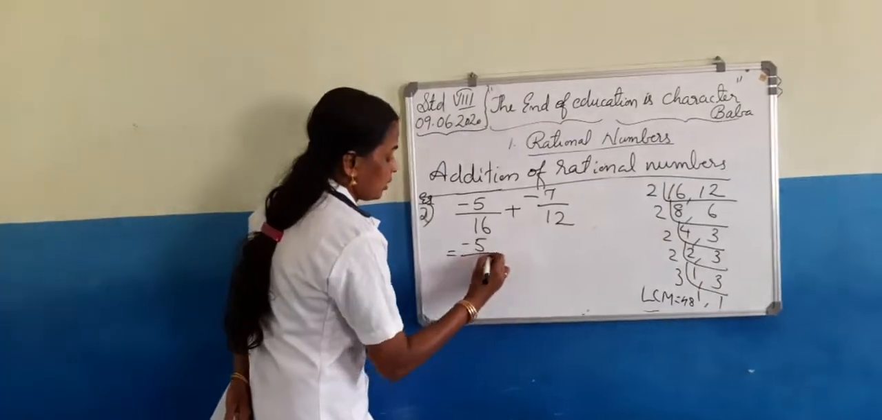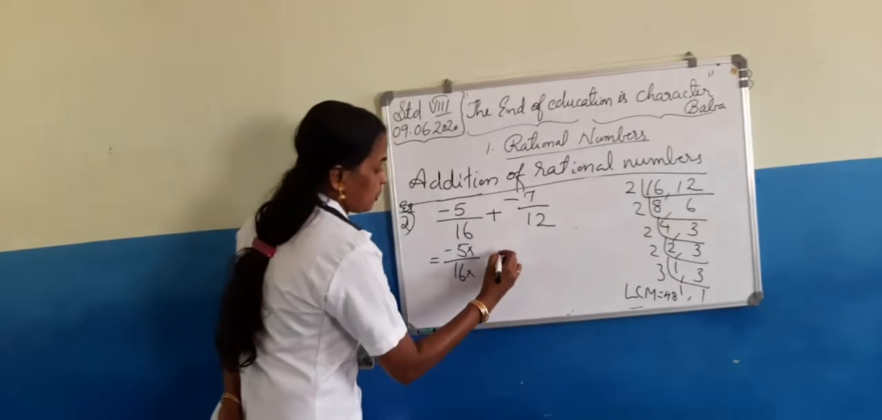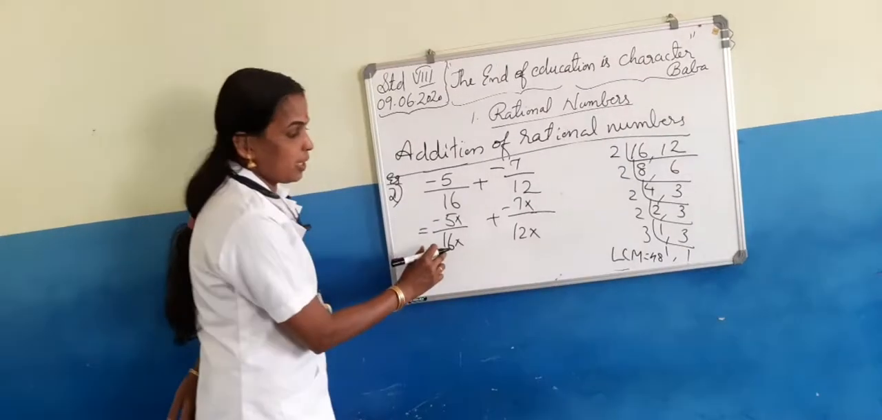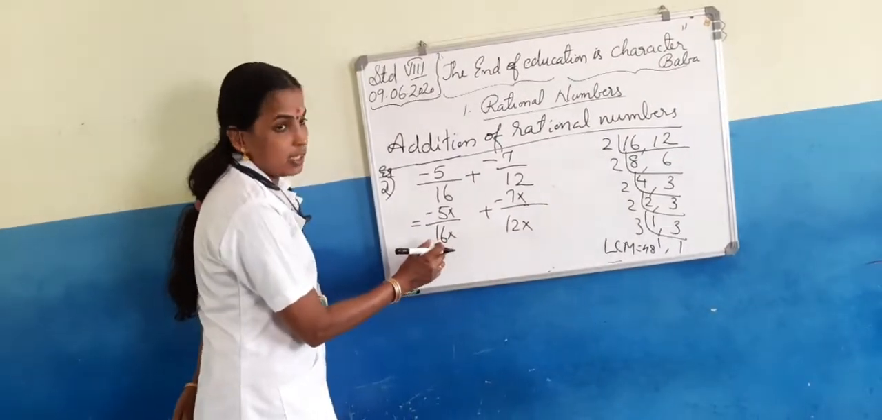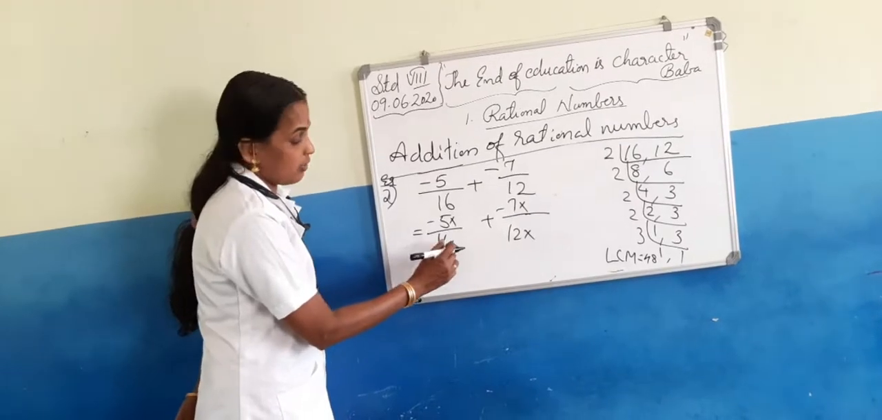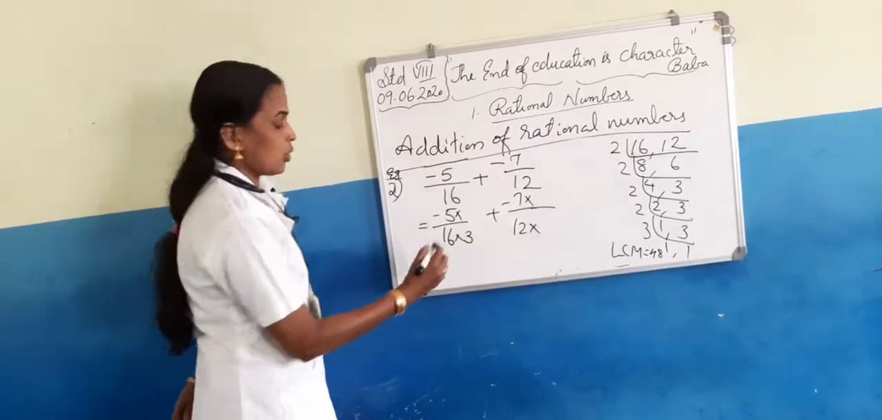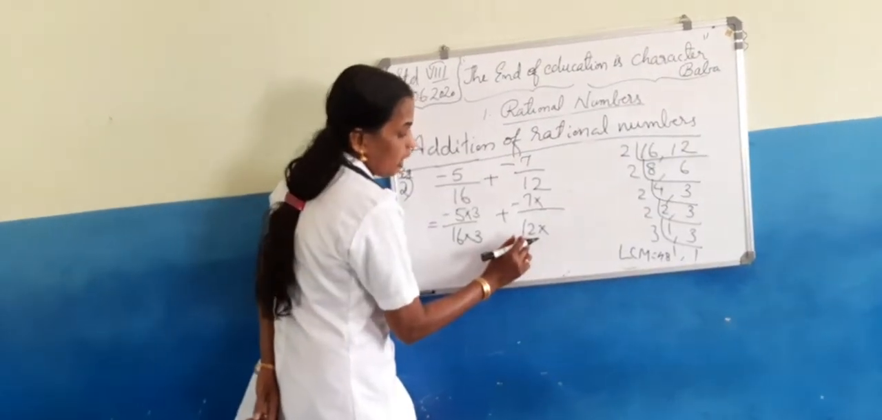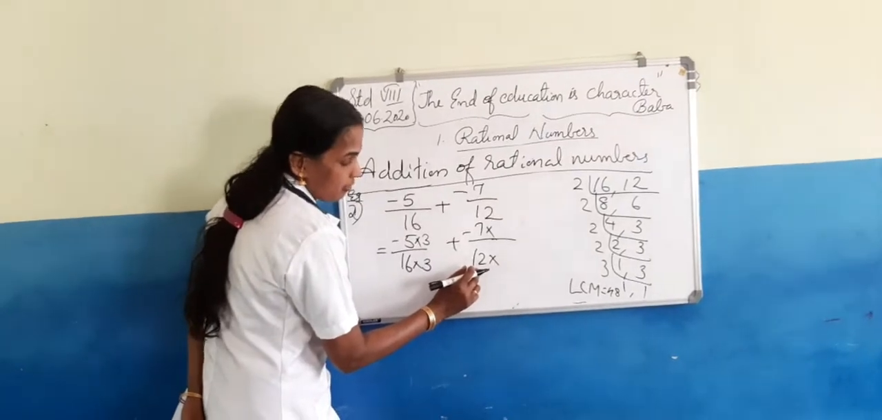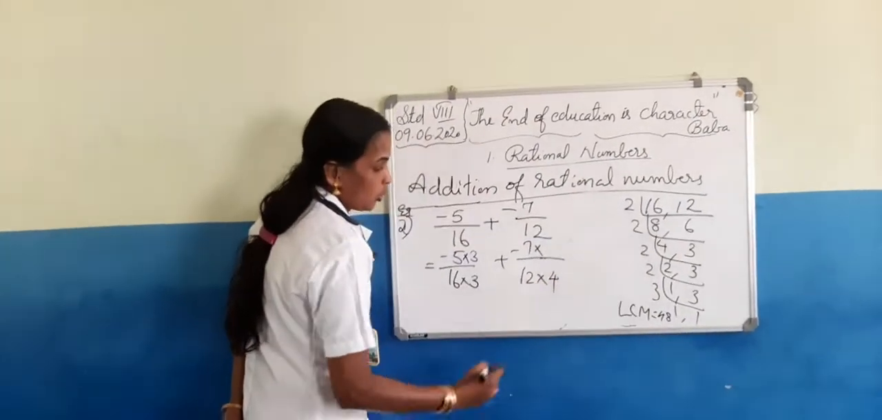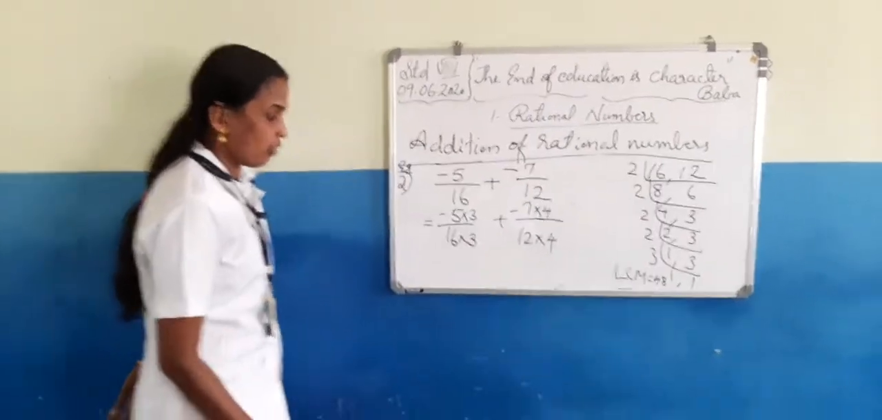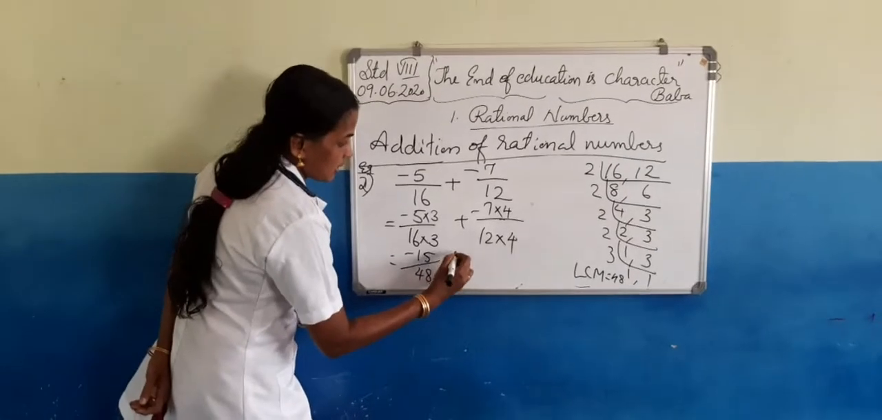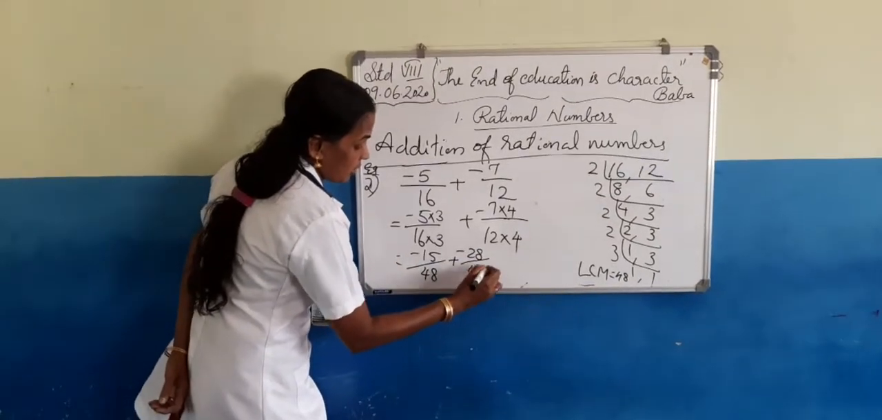So negative 5 by 16, negative 7 by 12. We have to make the denominator 48. Here it is 16, so in order to make it 48, we have to multiply by 3. So the numerator also is multiplied by 3. Similarly here it is 12. We have to multiply 12 by 4 to make 48, so the numerator should also be multiplied by 4. So we will get negative 15 by 48 plus negative 28 by 48.